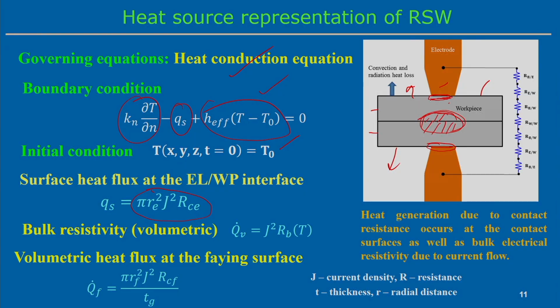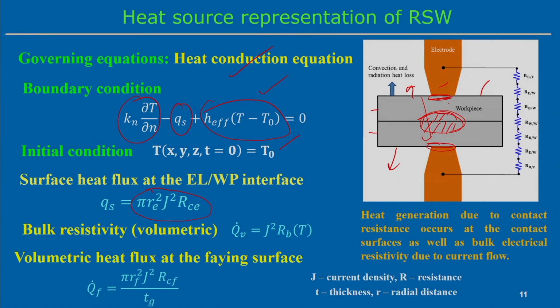Now, we can apply the heat flux on the surface, but at the same time there is bulk resistivity, the resistivity of the material to current flow. When there is a passage of current through the electrode and even within the workpiece material, the current flow creates some amount of bulk resistance, and that will be acting over the volume. So, the bulk resistivity has to be represented in the form of a volumetric heat. Then current density and this resistance, R, which is a function of the temperature, and if this data is available for a particular material, we can estimate the volumetric heat flux in these cases.